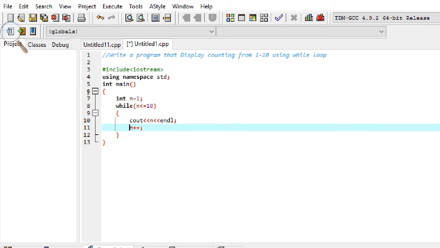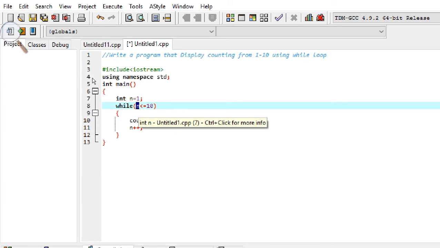Now n has the value 3, n plus 1 means 3 plus 1 equals 4. This will continue until it comes to 10. When it comes to 10, 10 is less than or equal to 10, and it will execute the statement and display 10. And when it comes here again, we have the value 10, 10 plus 1 equals 11. When 11 comes here, in this condition 11 is less than or equal to 10 is false, and the loop will terminate and the program will terminate after this.